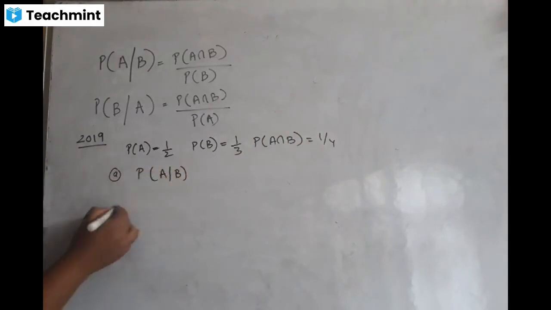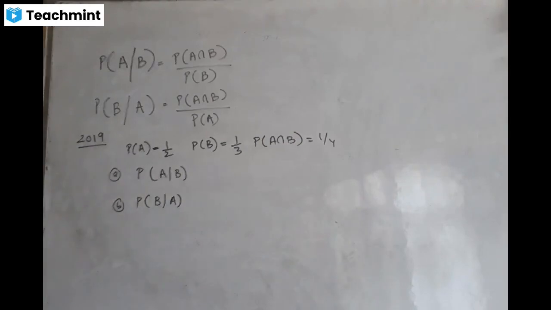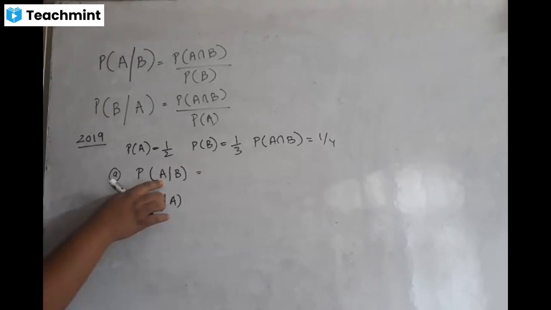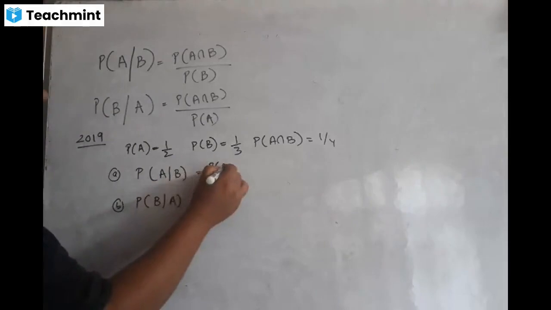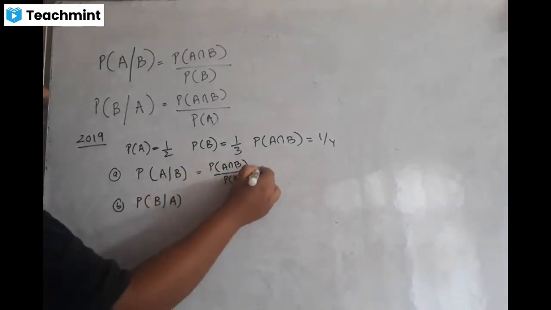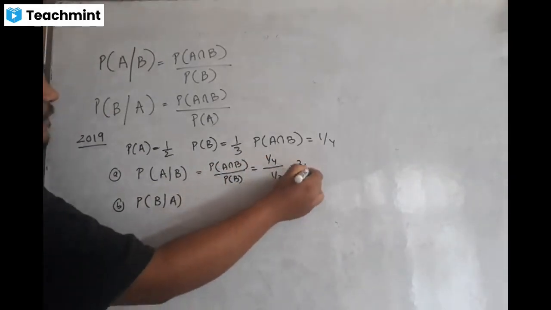They just wanted to check whether you know the meaning of A slash B and B slash A, so they wanted the value of A slash B and B slash A. Can you tell me what is A slash B, everyone? This is the probability of A under the condition that the event B has already occurred. So the formula is probability of A intersection B divided by probability of B, which is 1 by 4 divided by 1 by 3. The answer is 3 by 4.